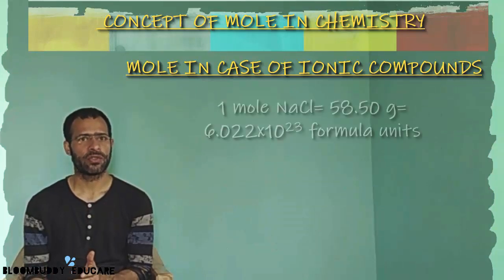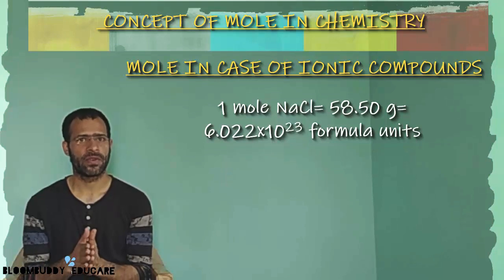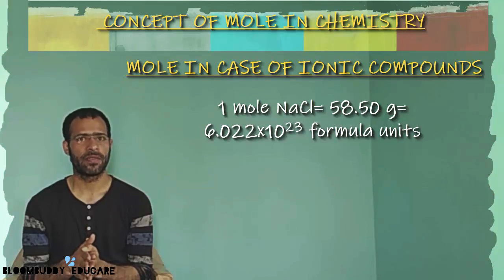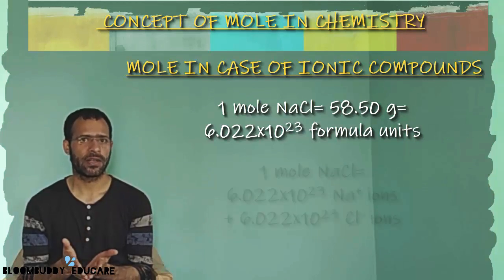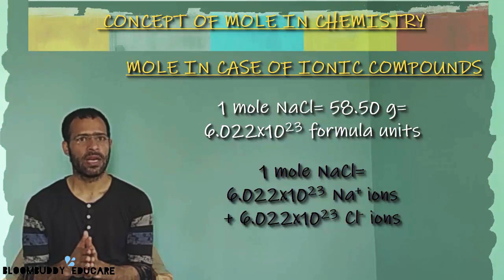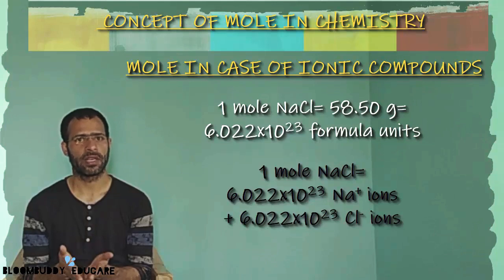For example, sodium chloride contains 58.50 grams of NaCl per mole, and 1 mole of NaCl is equal to 6.022 × 10^23 formula units of NaCl. We can also say that it contains the Avogadro number of sodium ions, Na+, and chloride ions, Cl-. The number of Na+ ions and the number of Cl- ions will again be equal, in a 1 to 1 ratio, to the Avogadro number.